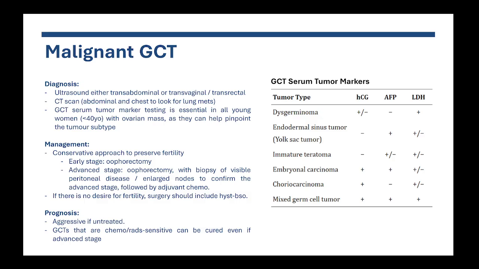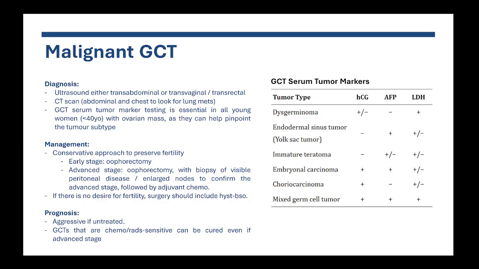into the lung. A very important concept to know is that it is very important for the diagnosis of germ cell tumor to do serum tumor marker testing. Okay, so in all young women under the age of 40 years old that present with an ovarian mass, it's very important to do these serum tumor markers because they can really help the pathologist to pinpoint the tumor subtypes in difficult cases.